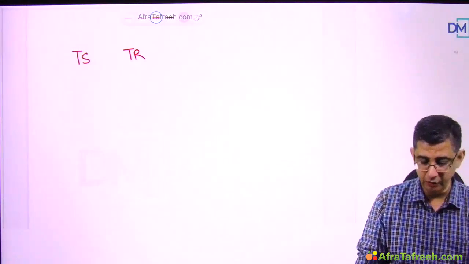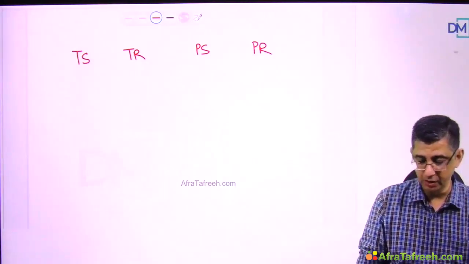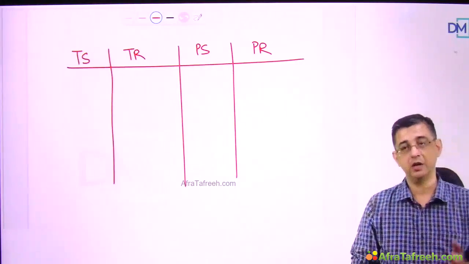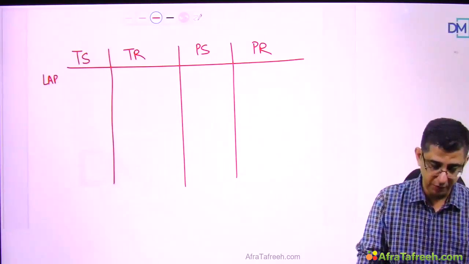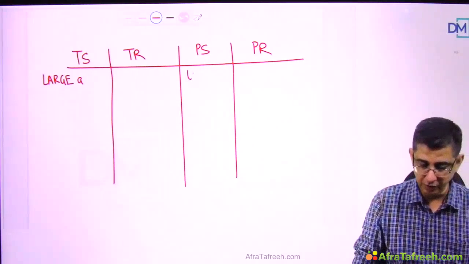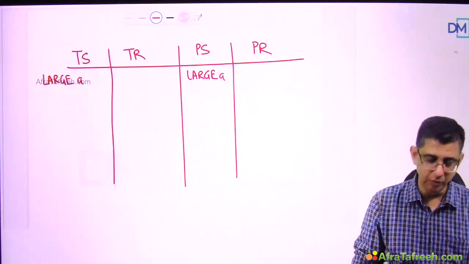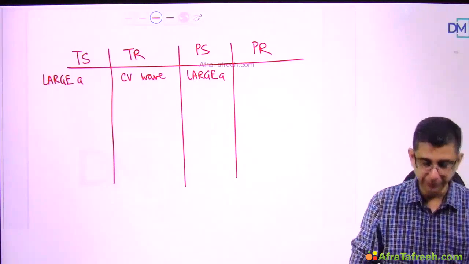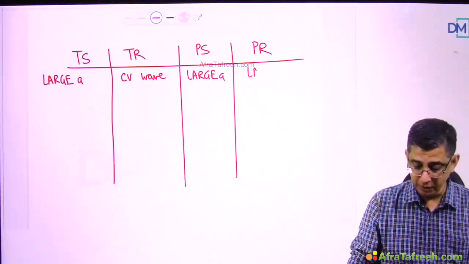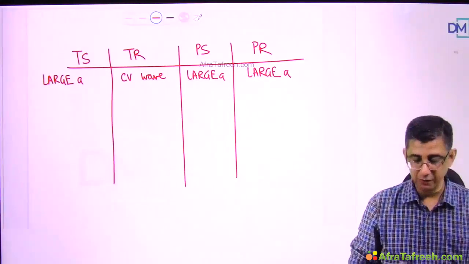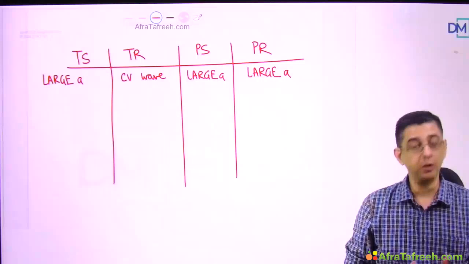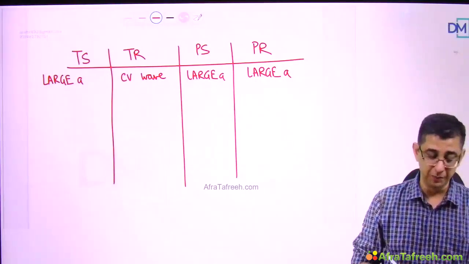So let us quickly summarize the important aspects that we have studied regarding the 4 valvular lesions for the right-hand side, that is TS, TR and PS, PR. One, in all problems with the right side of the heart, there can be a presentation of a large A wave. First I'll mention large A wave, which is very particular for stenotic lesions on the right-hand side. In fact, any problem can contribute to a large A wave, but for TR, the main problem is a CV wave. Because pulmonary regurgitation occurs with pulmonary artery hypertension, a large A wave can be present. Even in tetralogy of Fallot, because there was a pre-existing severe pulmonic stenosis, subpulmonic stenosis, a large A wave could have been present in the patient.